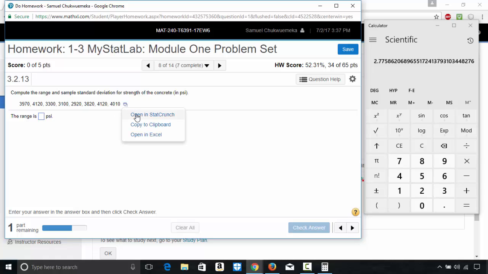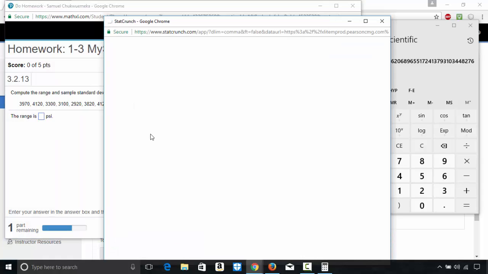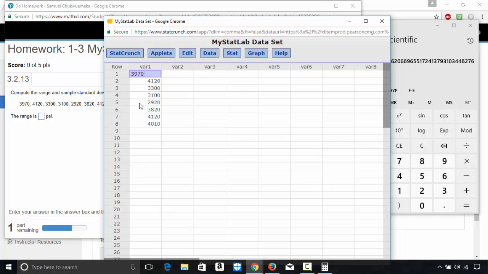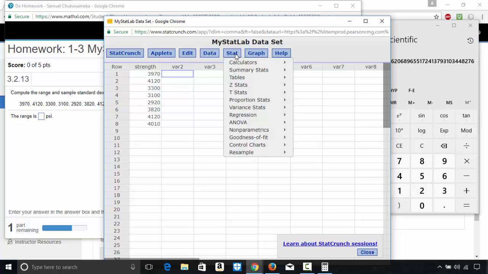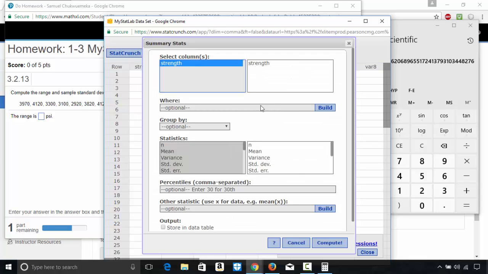Let me close this Statcrunch because I'm gonna open up another one. Okay, so open in Statcrunch, and here I'm just gonna type in strength because it's strength of concrete. Strength, that's it. I go to stats, summary stats, columns, select strength, and they want us to find the range. So look for the range, click on it, hold your control key.